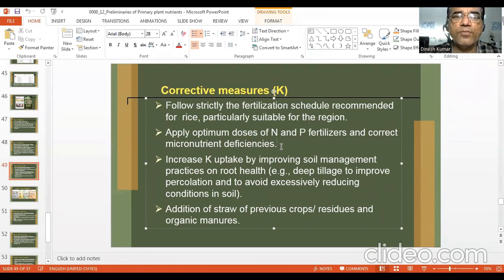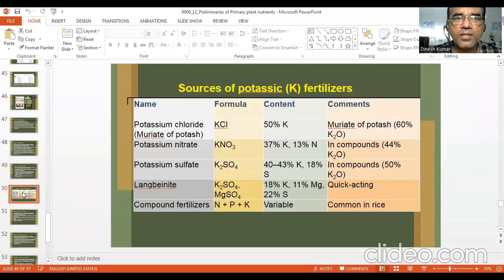So overall, for any other nutrient also, you need to go for balanced fertilization. Increase K uptake by improving soil management practices and root health. Means if we have better cultural practices, better agronomic practices, they can also improve the K availability and uptake. Addition of residues of the previous crop is also good. Otherwise, one can go for fertilizer application.